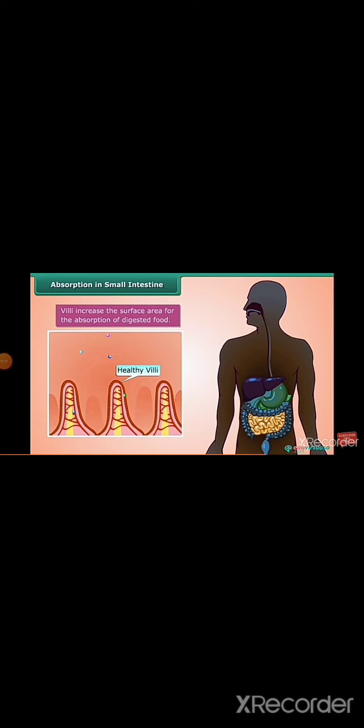Each villus has a network of thin and small blood vessels close to its surface. The surface of the villi absorbs the digested food materials. The absorbed substances are then transported via the blood vessels to different organs of the body where they are used to build complex substances such as proteins required by the body. This process is called assimilation.